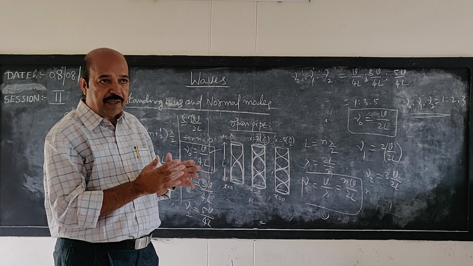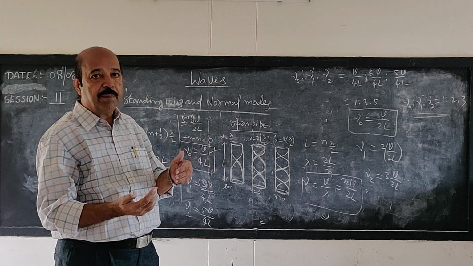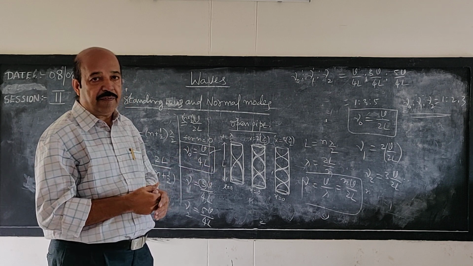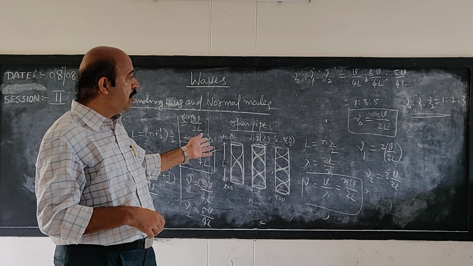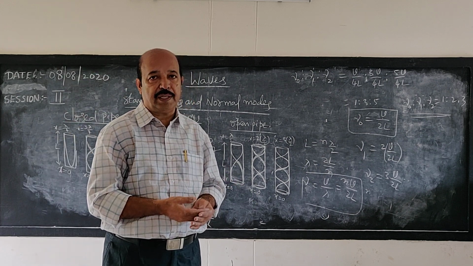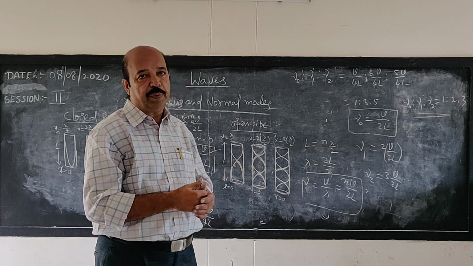After reflection, the incoming waves and reflected waves overlap on each other, forming the standing waves. In this case, you will get both odd harmonics and even harmonics. So the quality of sound will be good in open pipes.